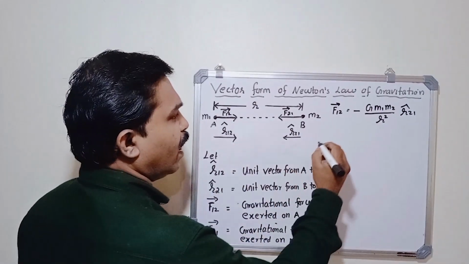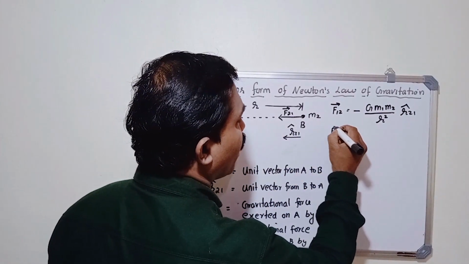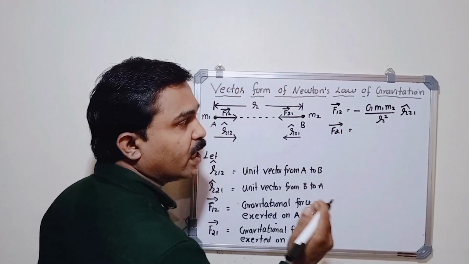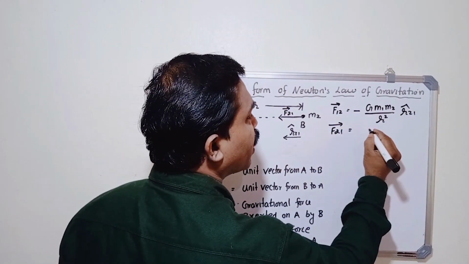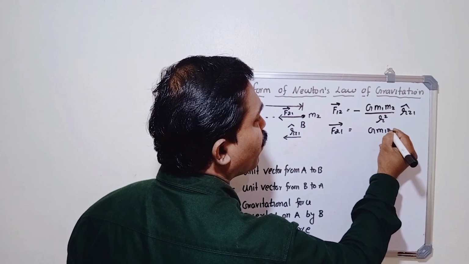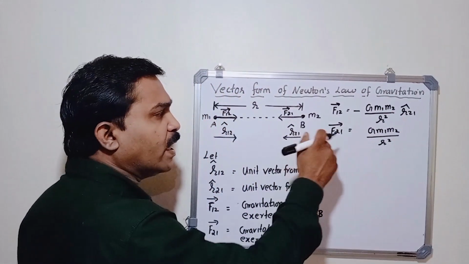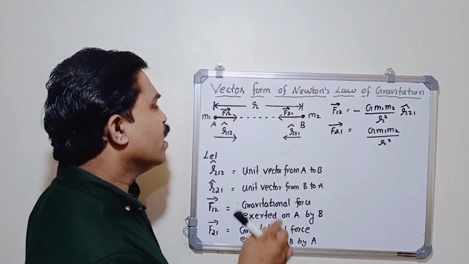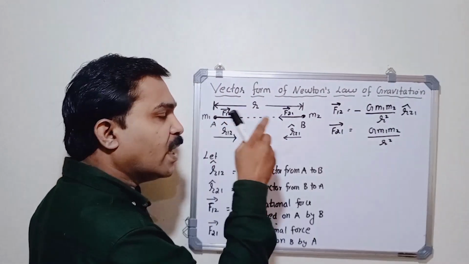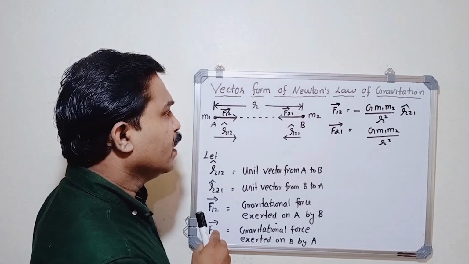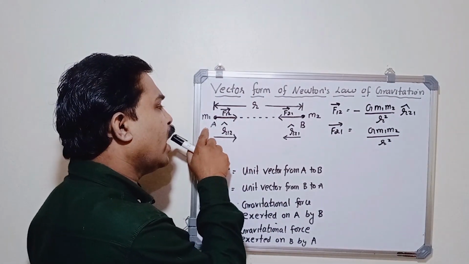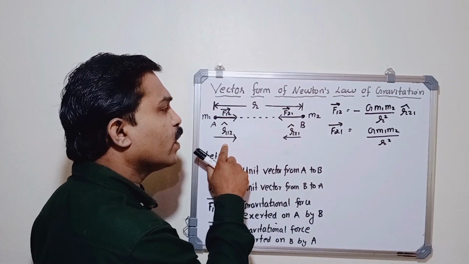Similarly, we can write F21 is equal to, what is the magnitude of F21? Again, it is from Newton's law of gravitation, G M1 M2 divided by R square. In order to write this expression in vector form, simply multiply that equation with a unit vector. Here the unit vector from A to B is R12 cap.